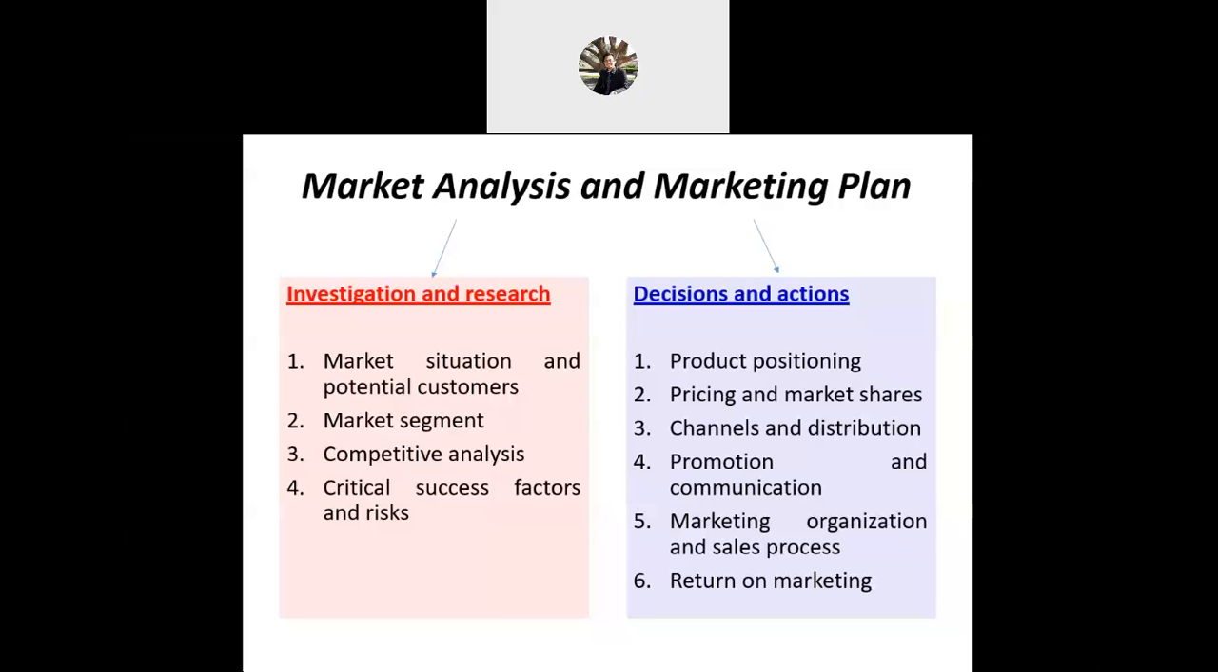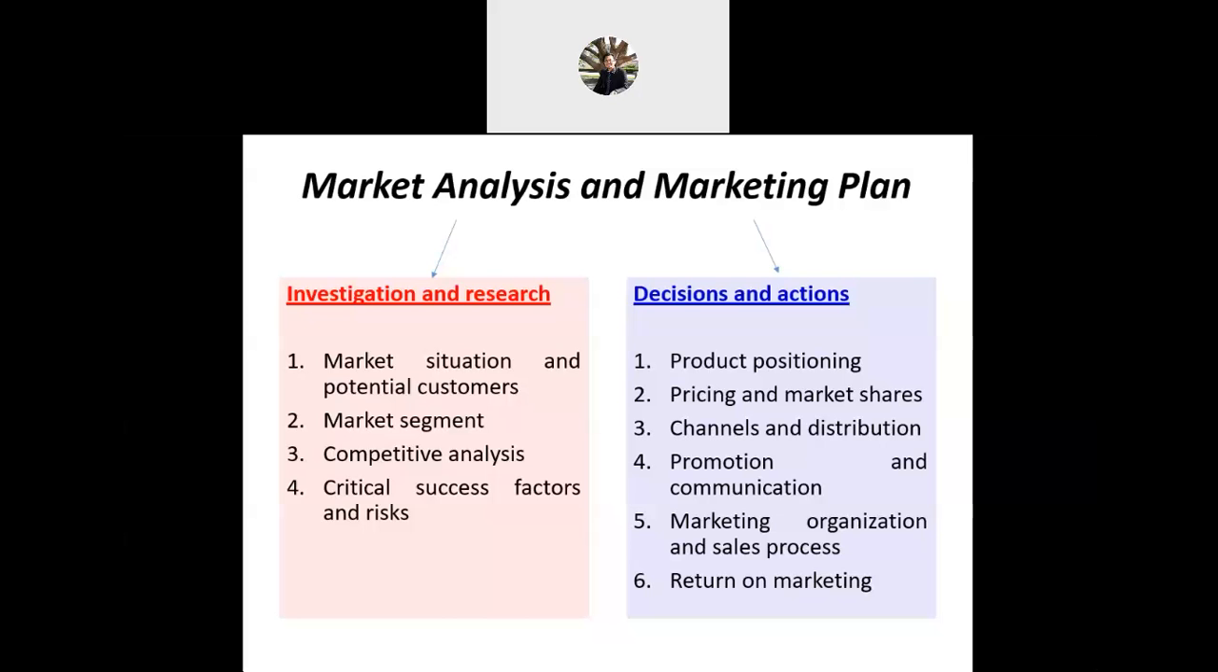Okay, for the decisions and actions, first is product positioning. This is the most important element in the marketing plan. You have to have a strategy for how to position your product. You have to understand your customer, analyze the market, and assess the product.